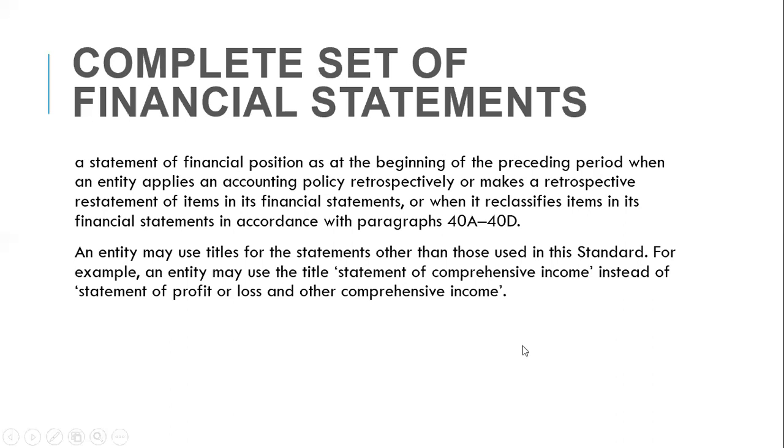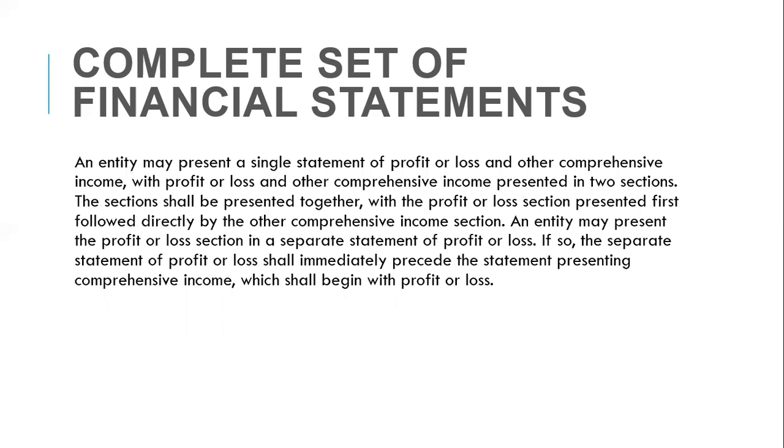Note that an entity may use titles for the statements other than those used in this standard. For example, an entity may use the title Statement of Comprehensive Income instead of Statement of Profit or Loss and Other Comprehensive Income. So IAS 1 gives you that liberty as per the nomenclature.